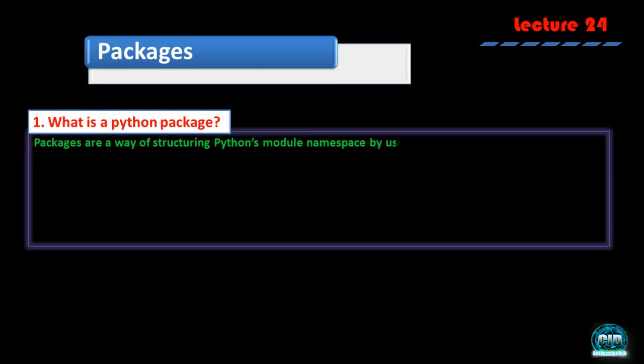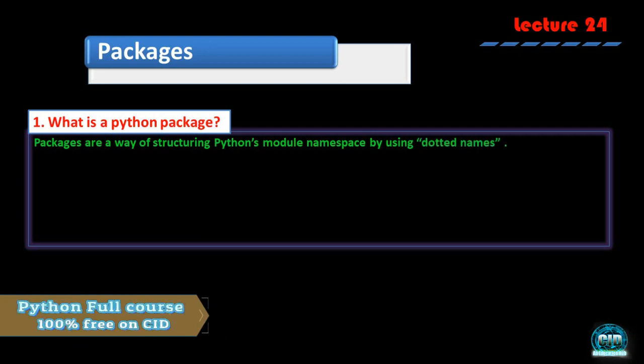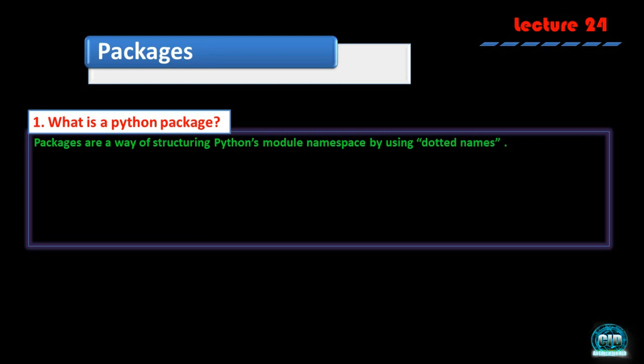Packages are a way of structuring your Python modules by using dotted names. Let us understand by an example. Suppose we have written a.b, then here a will be a package and b will be a sub module of a, or you can say a sub package of a.